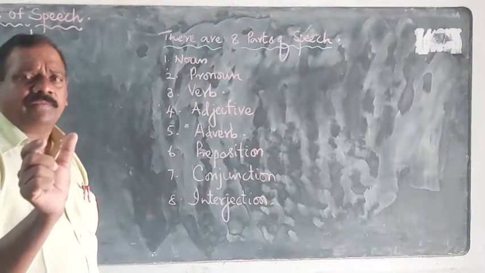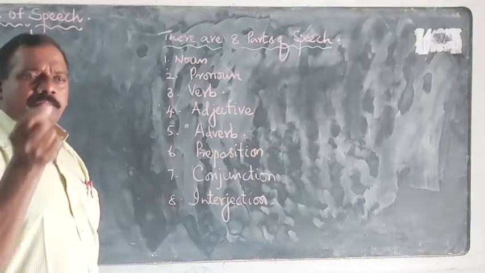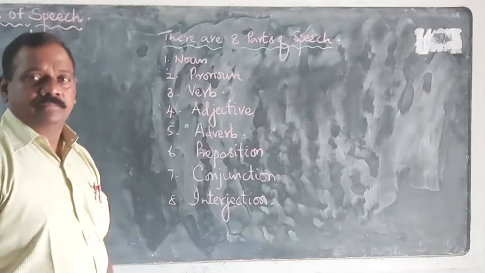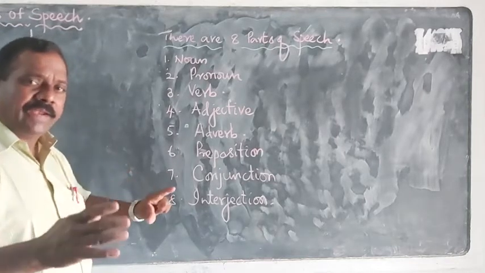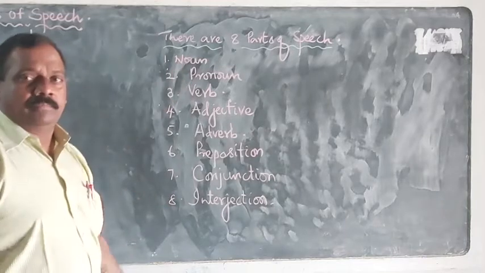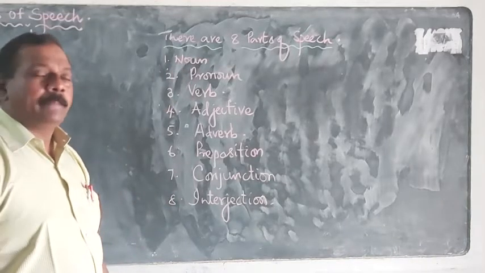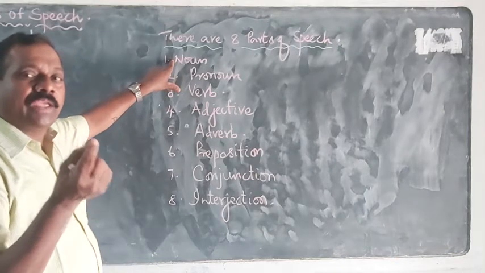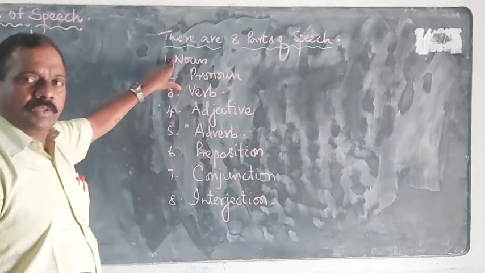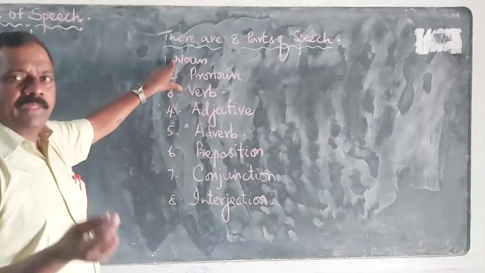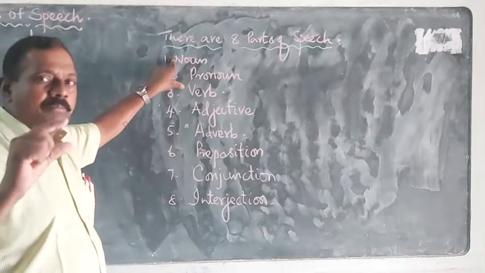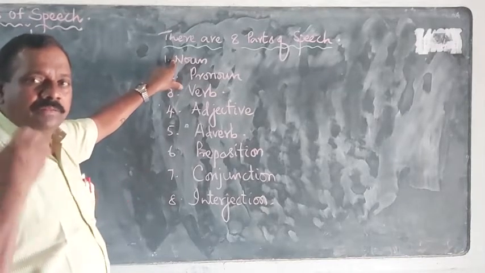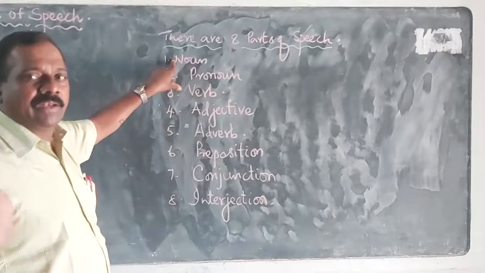Every sentence is a combination of words. Every word should be one of these parts. It is fixed. There is no word in a sentence that goes beyond these 8. So why do we have to know what is a noun? How can we identify the nouns in a sentence? What are a few tips that we can see here? Our main motto is identifying the part of speech and bagging 3 marks in our intermediate level.